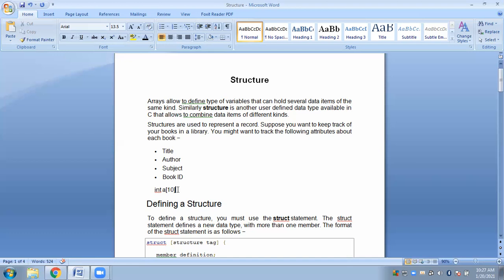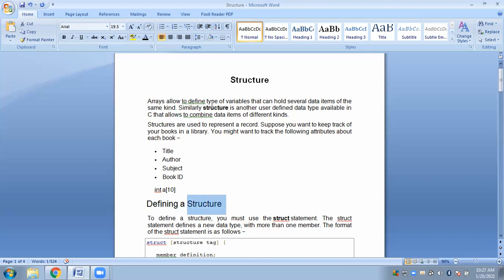In such a case, if you see roll number, name, age, gender, all these are different types of data, all these are different information. So if you are to store different information, different types of data, or in short, if you are to maintain a record, then the type of data structure that we will be using is a structure. Okay, it is a structure. So it's already given here.